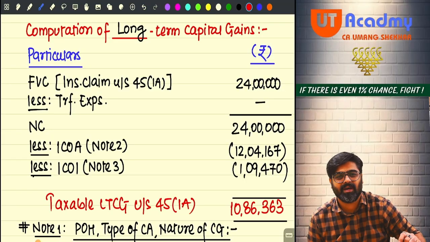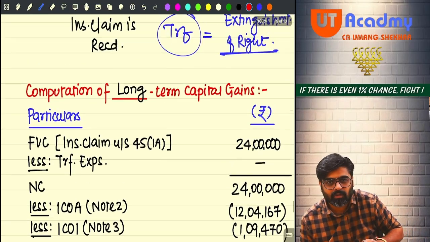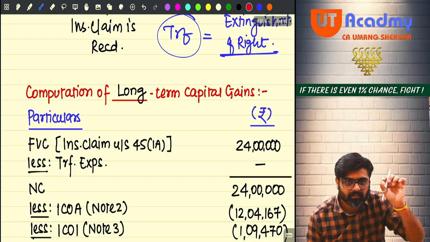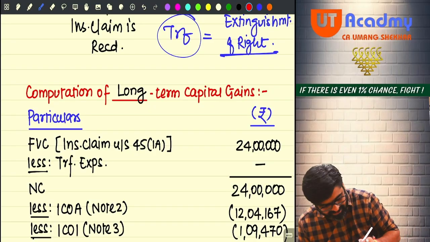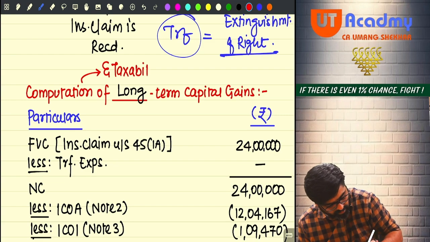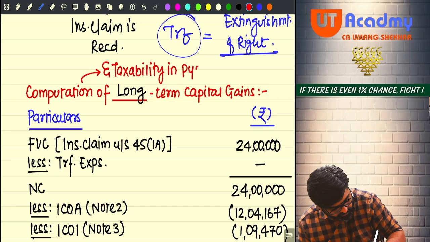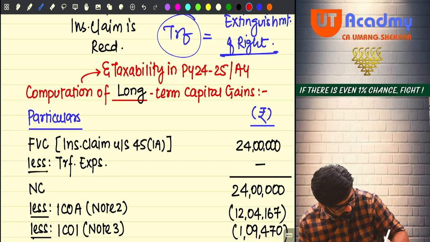Yes sir, no sir. So can you see one line blank above? Here I will write this computation and taxability in previous year 24-25, that is assessment year 25-26.